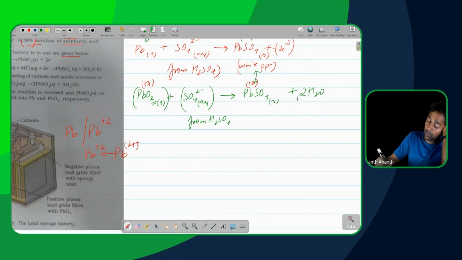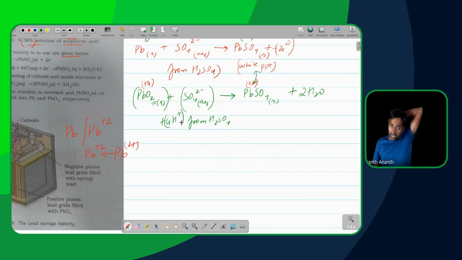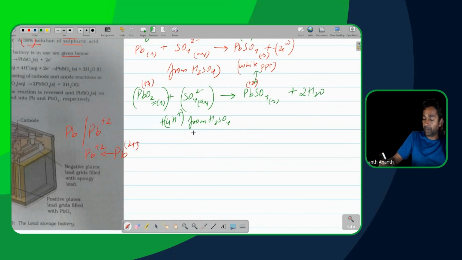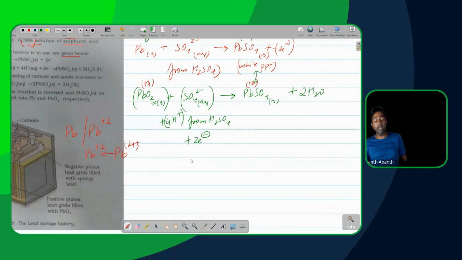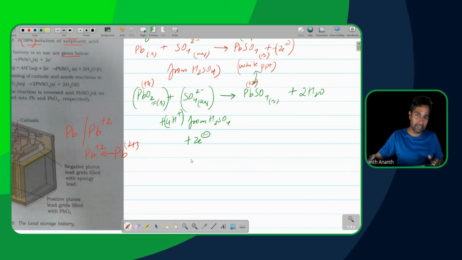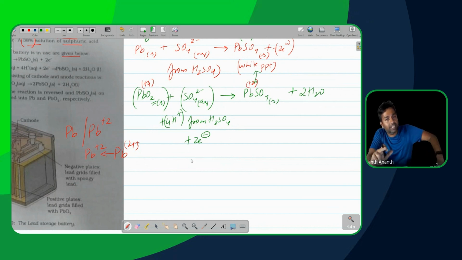So 2H2O, and you'll effectively end up having 4H plus on this side to balance out the 2H2O. And of course, plus 4 becoming plus 2, so you have to accept 2 electrons as well. So this is the reaction here. You understood the balancing as to why I added 4H plus, etc.? It's acidic medium balancing. I think we had discussed acidic medium balancing in one session, correct? Yeah.